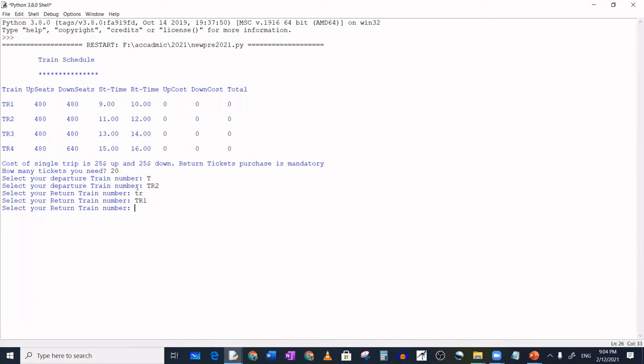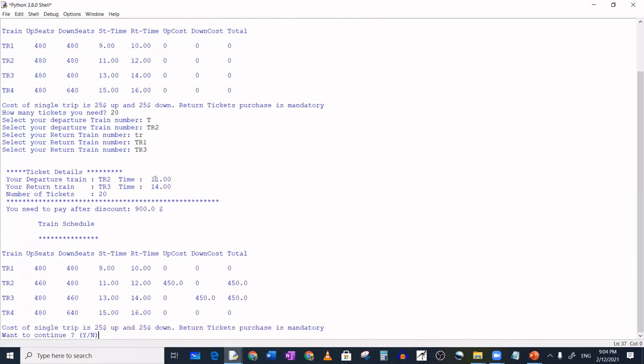So this time I will return at 2 o'clock, so TR3 I will enter. So your ticket is ready. Your departure train is TR2 and you are going at 11 o'clock, and you are returning at 2 o'clock in train 3. The number of tickets you purchased is 20, and after discount you got the value of only $900. Why $900? With 20, 2 tickets are free, so you have to pay money only for 18 tickets.